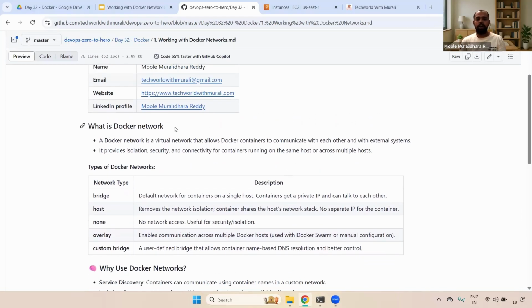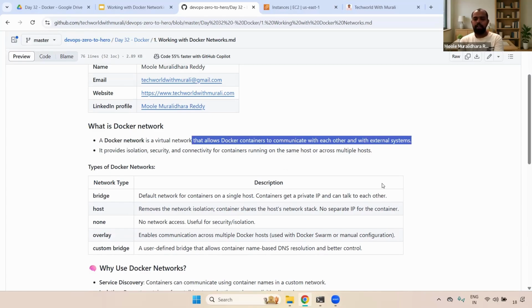First of all, what is Docker network? Docker network is a virtual network that allows Docker containers to communicate with each other and with external systems. If you have two different containers, they will communicate through it. And if you want to set up communication with external systems also, this Docker network will be used.